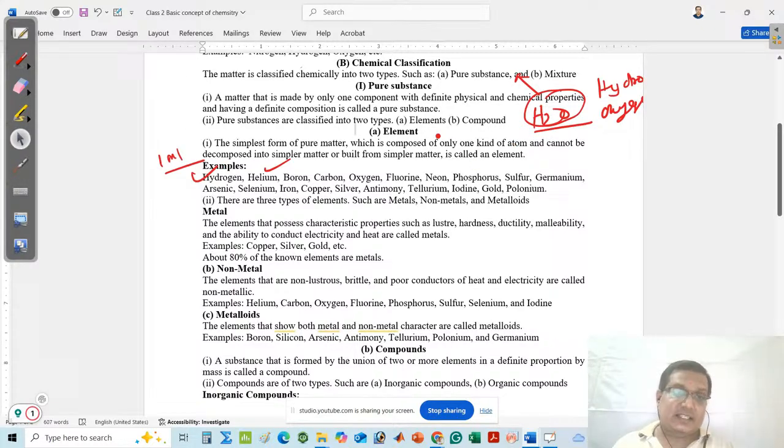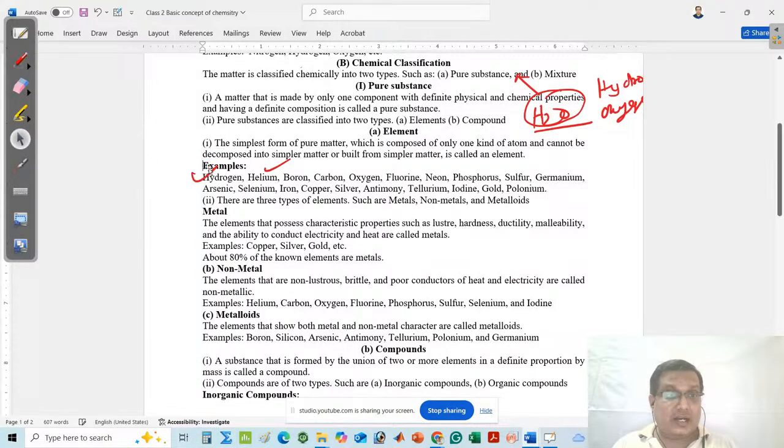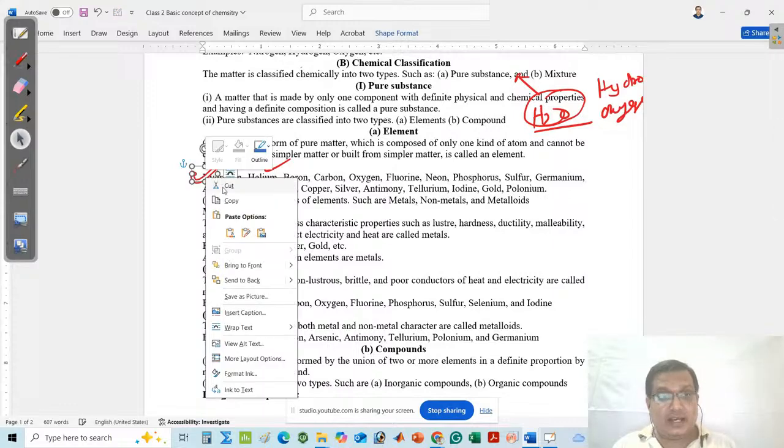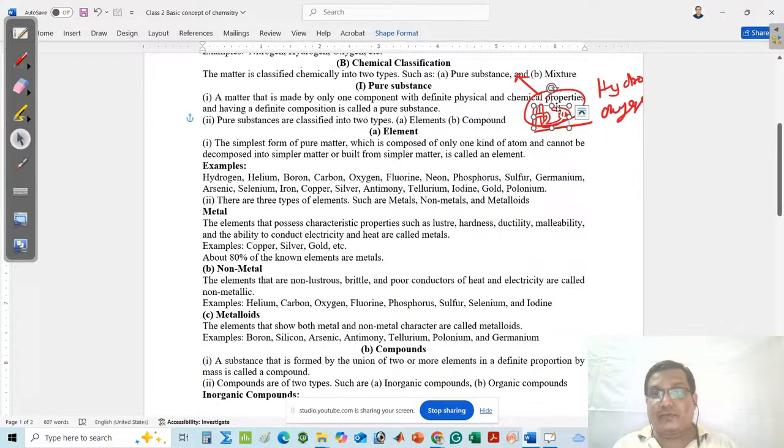Let me classify elements. What are the different types of elements? You know about the periodic table. In Odia, it is said to be Pojja Sarani.